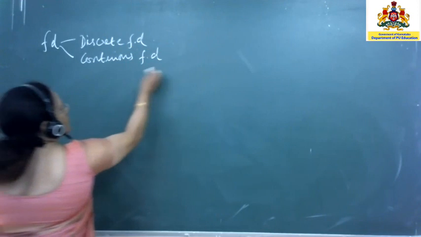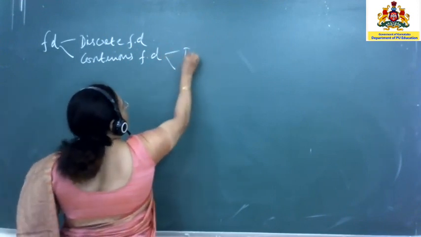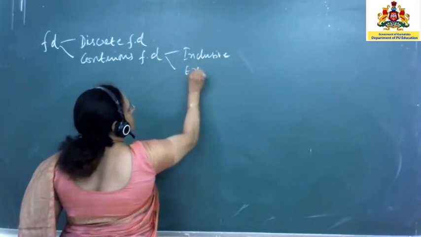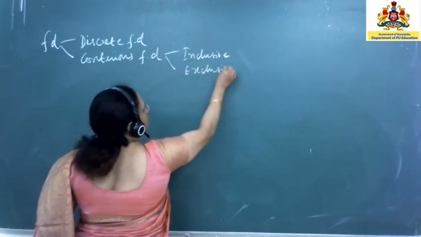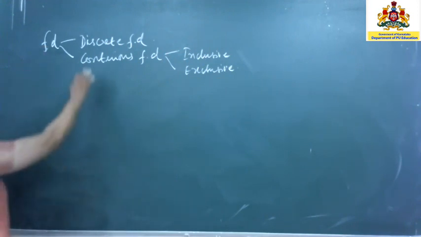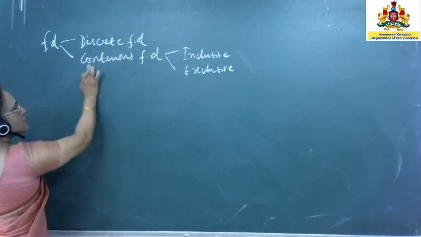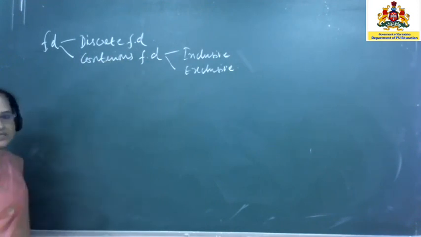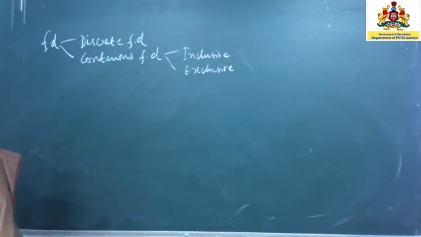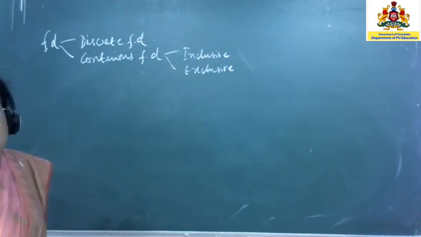In continuous, again you have two types: one is inclusive frequency distribution, and the other is exclusive frequency distribution. So broadly, a frequency distribution is classified into discrete frequency distribution and continuous frequency distribution. The previous one, whatever we learned, was nothing but discrete frequency distribution.